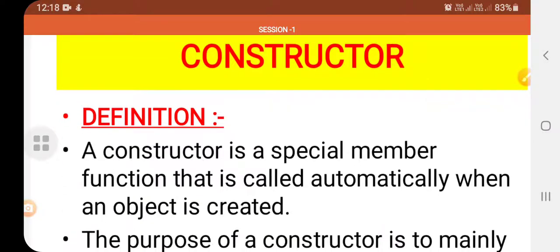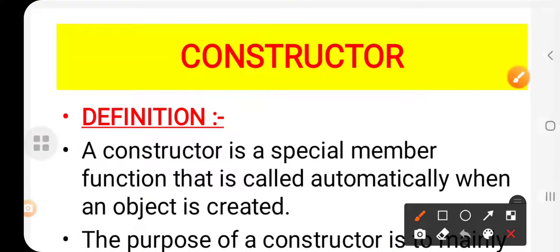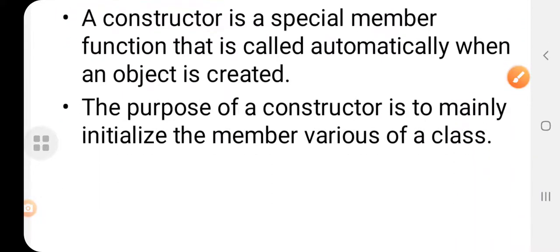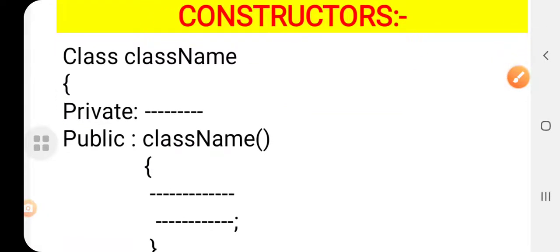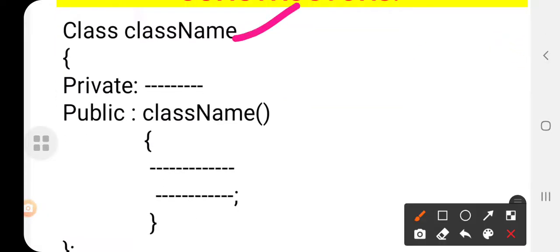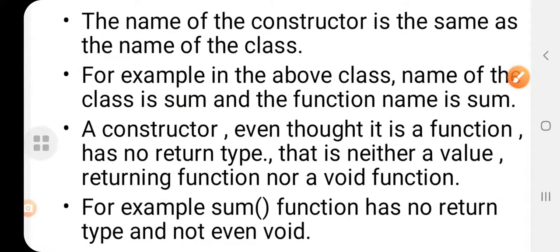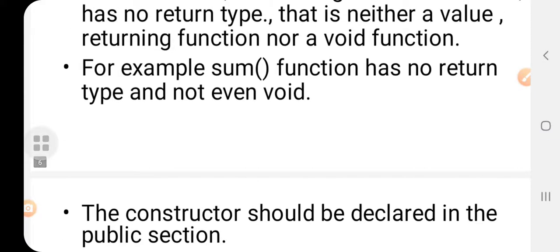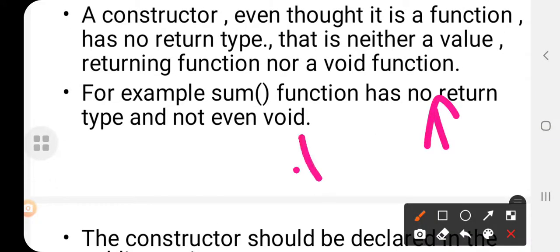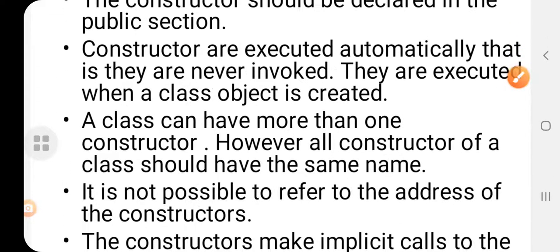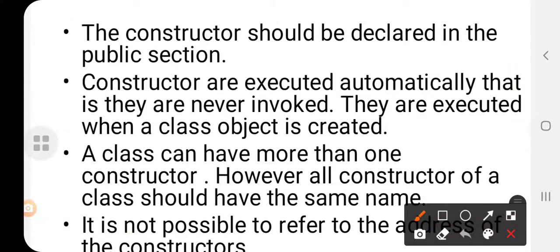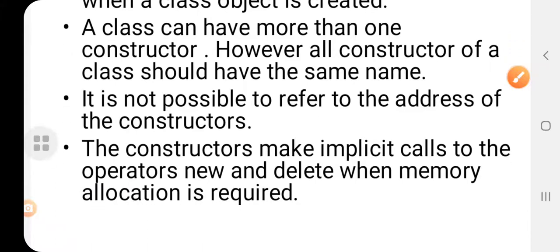So first, you have to know the constructor definition. A constructor is a special member function. Automatically it is called when an object is created. And you have to know the syntax. In the syntax, the class name will be the same as the constructor name, and it is always declared in the public part. So these are the two characteristics of constructors. And there is no return type, no void or anything. Okay, it should be kept in your mind. And constructors are executed automatically even if you never invoke them. That also you have to keep in your mind.